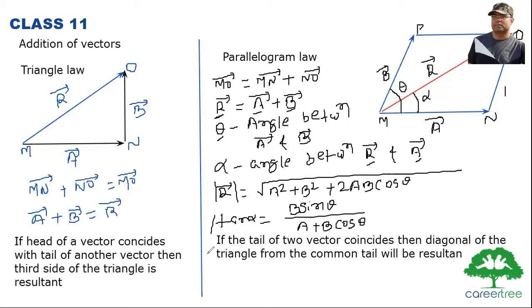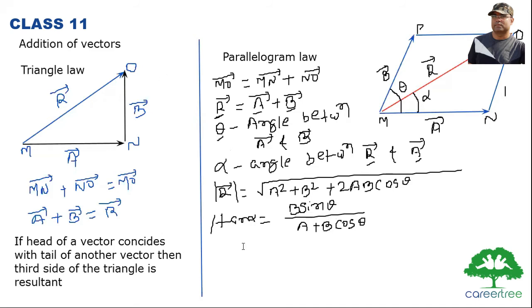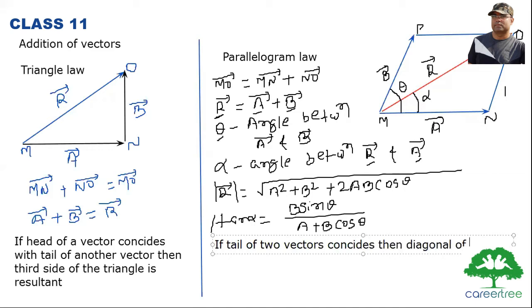So below I have written that if the tail of two vectors coincides, then the diagonal of the parallelogram is the resultant.